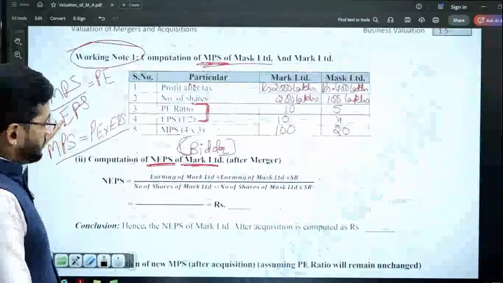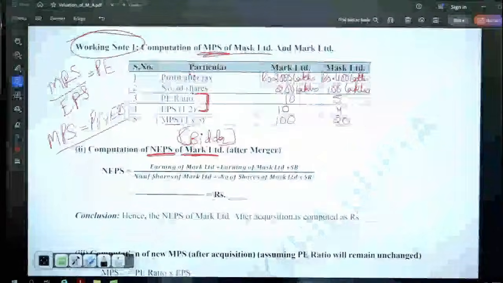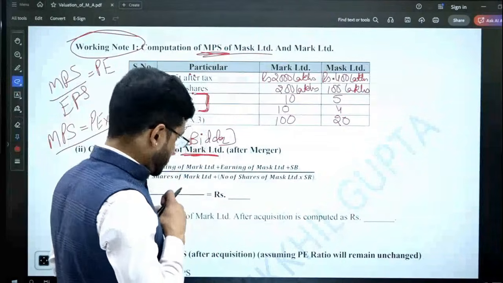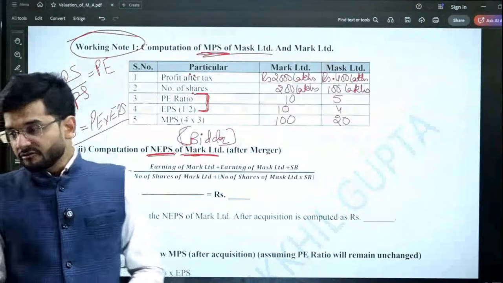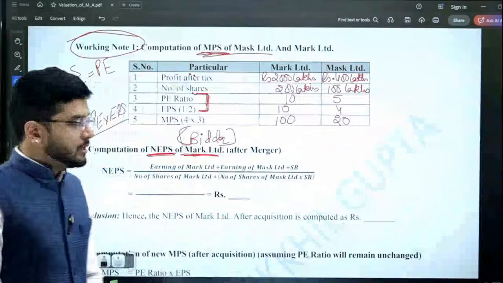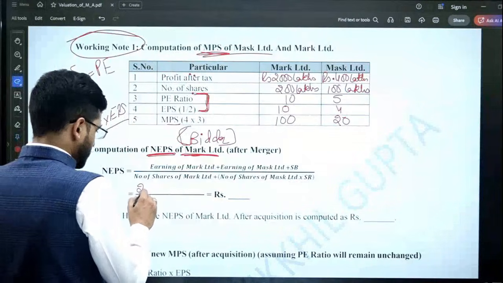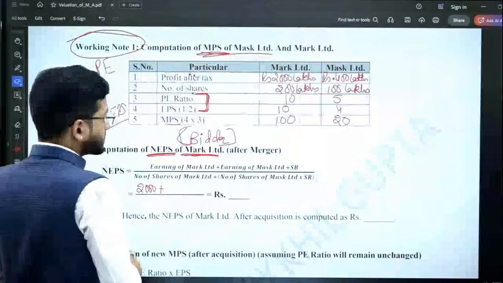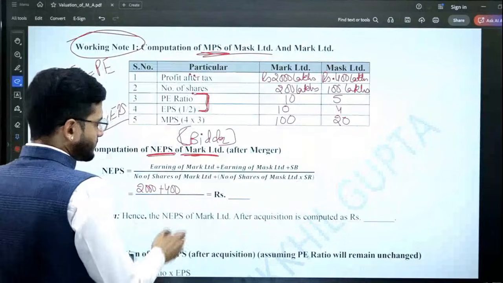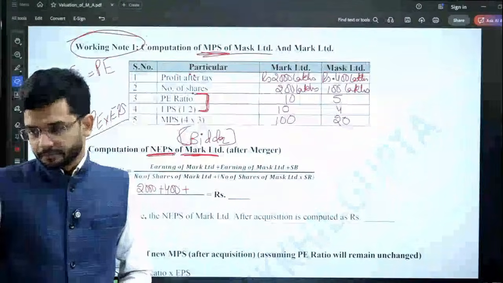Let's see. The formula for new earning per share starts with the old earnings. First of all, we'll add the old earnings of the bidder company, which is 2000 lakhs, plus the old earnings of the target company, 400 lakhs, plus, if there is any synergy benefit, we are going to add that also.